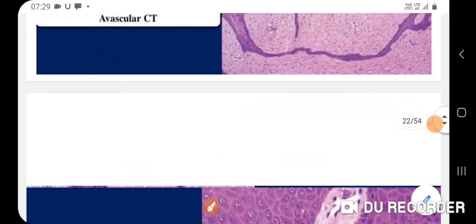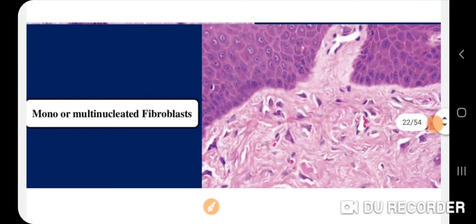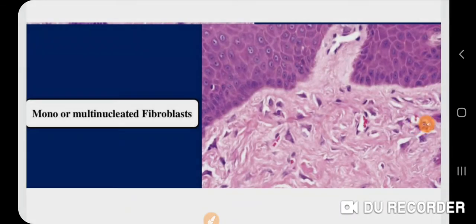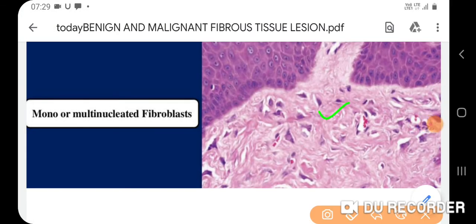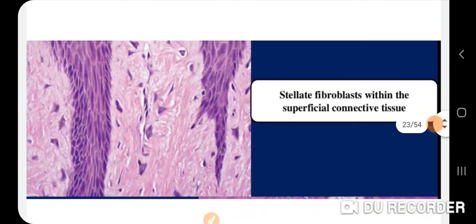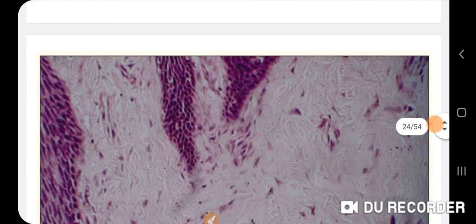And in another photomicrograph we can appreciate in the superficial connective tissue there are stellate shaped fibroblasts, and these are the blood vessels. And after that, there is another finding that is very important regarding this diagnosis, that is the hallmark of this lesion, that is multinucleated fibroblastic giant cells.